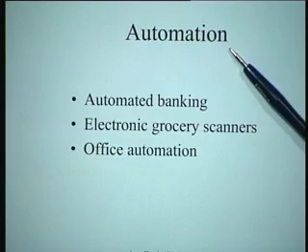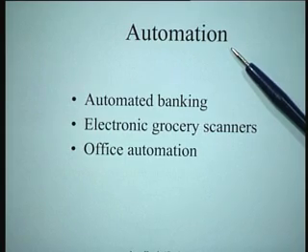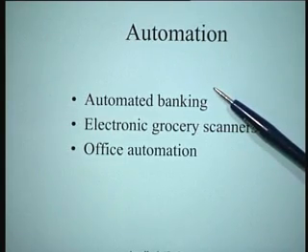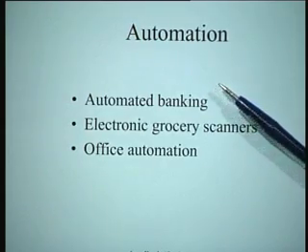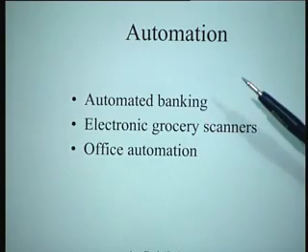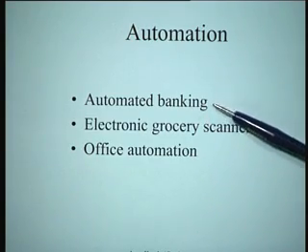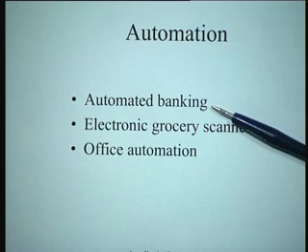Automation is an interesting part of everything. In fact, we can keep on automating the various processes that are there. Remember, on one side we are talking about rigid processes, on the other side we are talking about flexible processes. So we have to accommodate both. So different kinds of things have evolved, right? When you are talking about automated banking, for instance, you have many of the rigid processes going on, right?